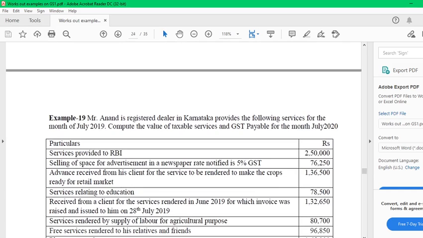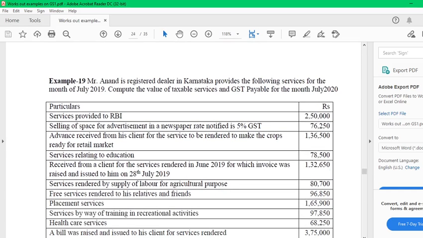Next is question number 19. Mr. Anand, a registered dealer in Karnataka, provides the following services for the month of July. Calculate GST. Service provided to RBI. We are providing service, which means we can issue the invoice. Once the invoice is issued bearing GST, if the service is provided to RBI, they can't refuse GST. Therefore, be careful about the word "to" there, therefore it is taxable.